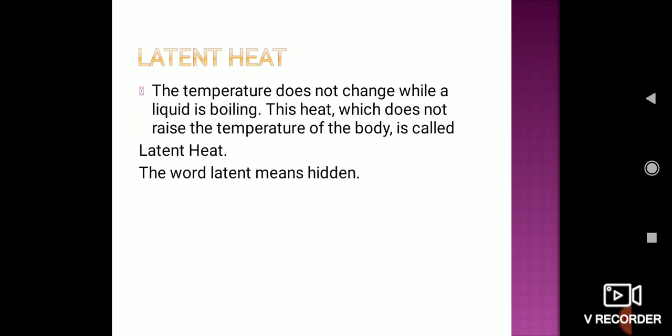It starts boiling, and if we measure the temperature, it is 100 degrees Celsius. But we haven't stopped providing the heat; we are continuously providing it. So where has the heat been going? Because the temperature is 100 degrees Celsius, it means there is no rise in the temperature, but the heat has been provided. So the heat which does not raise the temperature of the body is called latent heat.